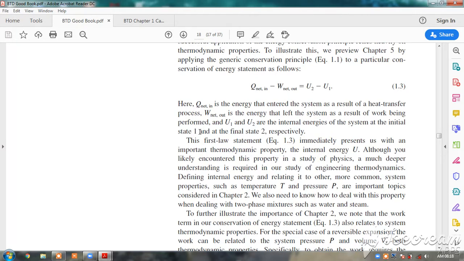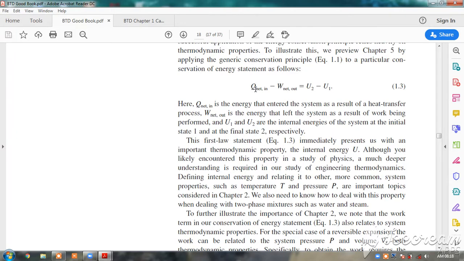Okay, now we will see that the heat coming into the system is always taken as positive for thermodynamic considerations.